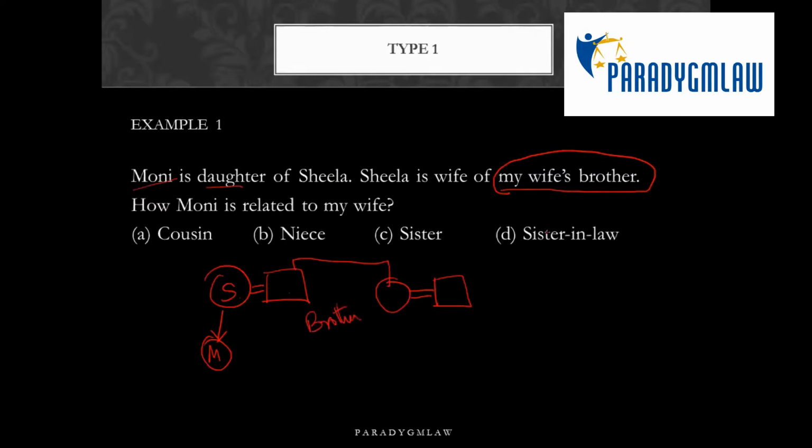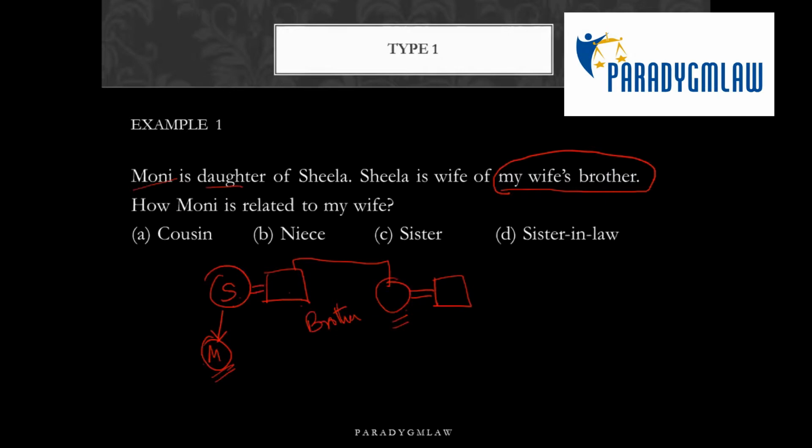Is this clear how we did this? Sheila is the wife of my wife's brother. Okay. Yes, ma'am. So how is Mooni, this girl, related to my wife? Mooni's father's sister. What is the relationship?